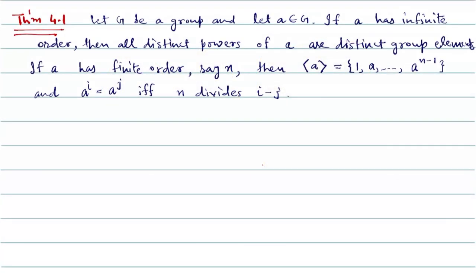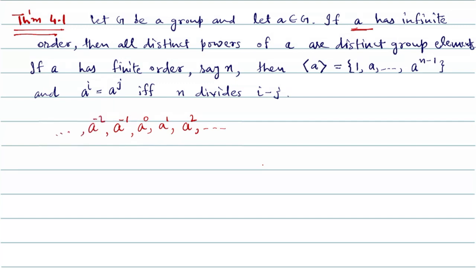In this video, we shall prove this theorem and two of its corollaries. The theorem says that if a is an element of infinite order in a group, then all its distinct powers are distinct group elements. So we can make powers of a as follows. We can start with a to the power 0, a to the power 1, a squared, and so on, and also the negative powers a to the power minus 1, a to the power minus 2, and so on.